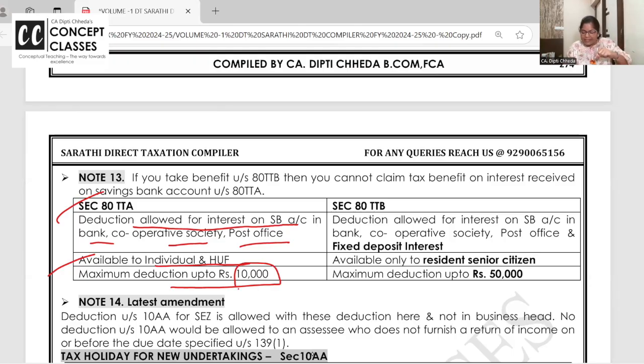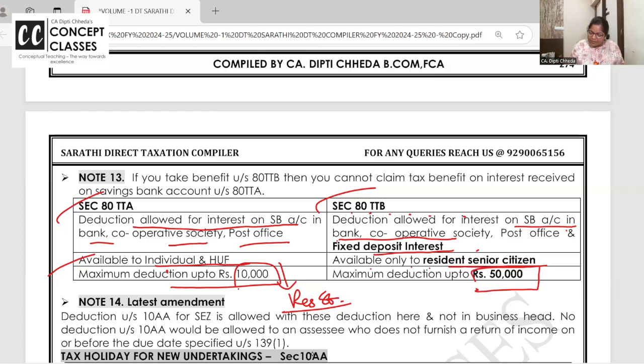But if you are a senior citizen, then you can claim a deduction in 80TTB, not only for your saving account interest, also for your FD interest, available only to a resident senior citizen. Yeah, 80TTA is available to both. Please remember, irrespective of residential status, if you have received interest, 80TTA deduction is allowed to both. But if you are a resident senior citizen, deduction is allowed up to 50,000.